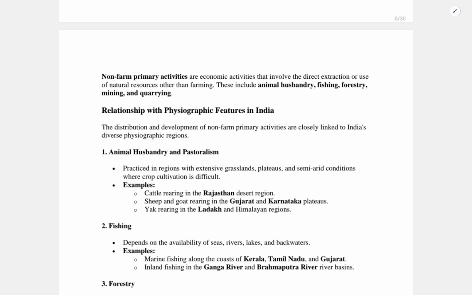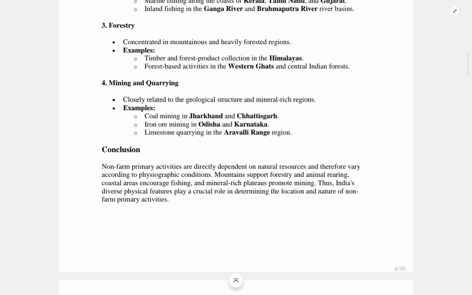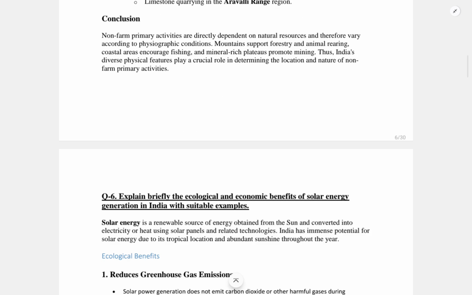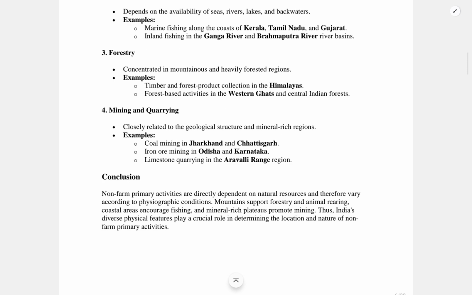Now about the physiographic features, we start with the Himalayan features. In the Himalayan mountainous region, forestry, animal husbandry, lag cultivation, handicrafts and weaving become the main non-farm primary activities, which also support timber and medicinal plant collection in the Western Ghats and Eastern Himalayas.